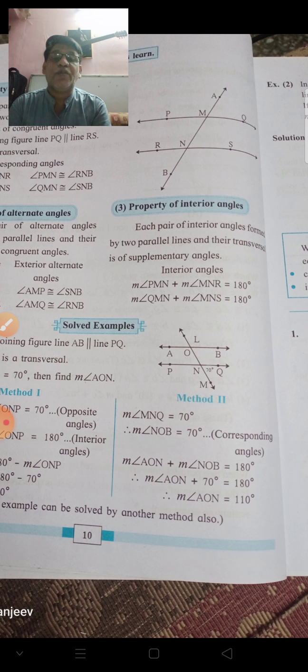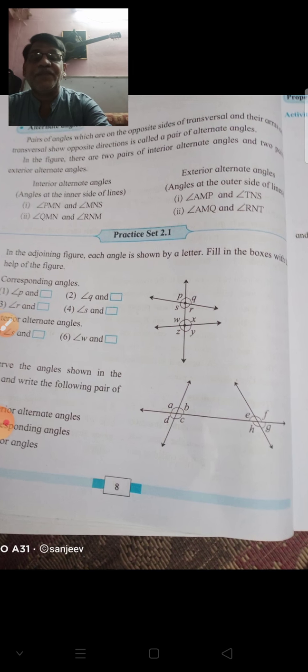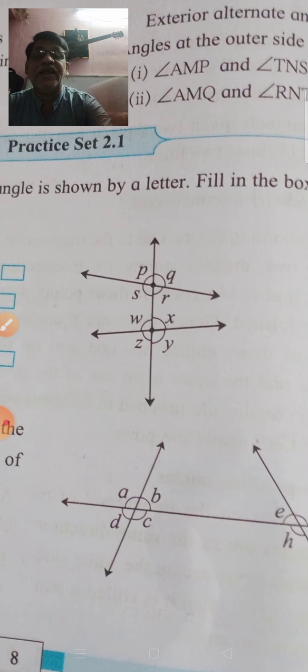Okay, this is the property. Now see here in this figure, which are the interior angles? R and X is an interior angle pair, S and W is an interior angle pair. So R plus X is equal to 180.